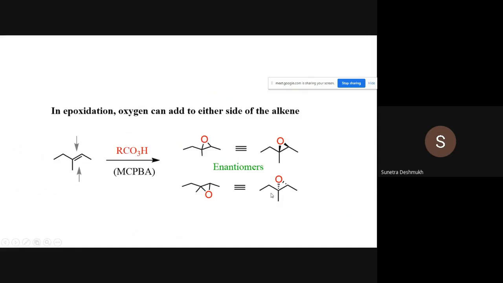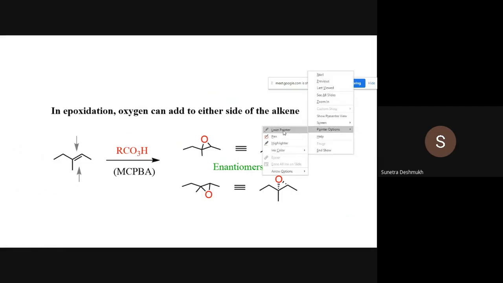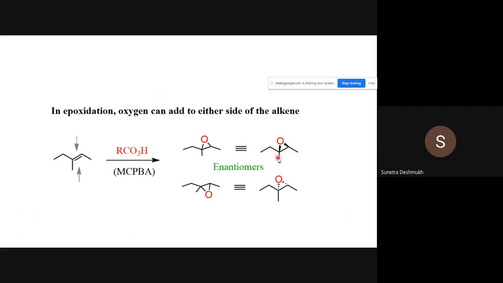If you write these epoxides, pay attention to how they have been written. They have shown the oxygen stereochemistry: the epoxide is shown with stereochemistry, and the remaining substituents are present in one plane of the molecule. All these ethyl and methyl groups are present in the plane, and here also they have shown the epoxide ring with stereochemistry, and the remaining substituents in the plane of the molecule. This is the strategy for writing the epoxide ring.